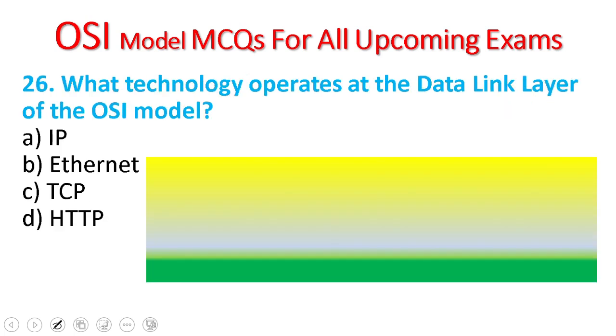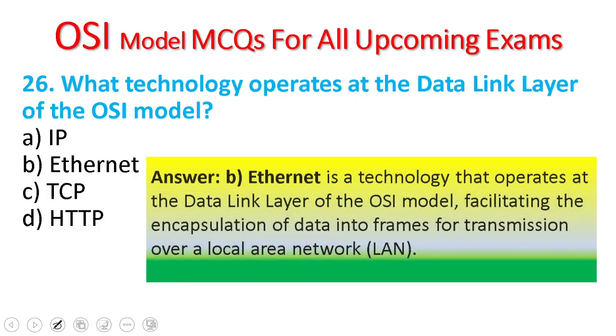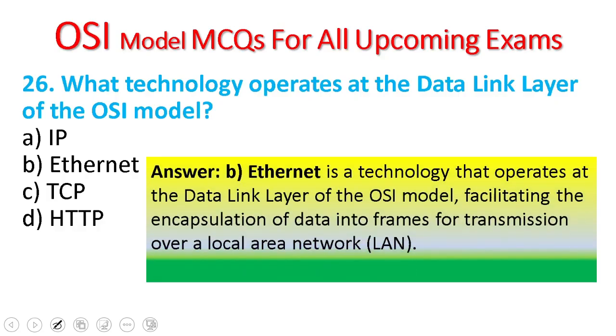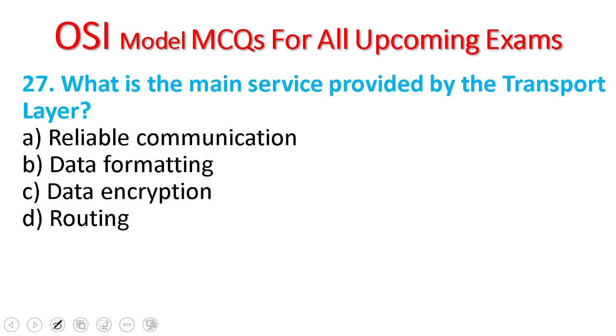26. What technology operates at the data link layer of the OSI model? IP, Ethernet, TCP, HTTP. Ethernet is a technology that operates at the data link layer of the OSI model, which facilitates the encapsulation of data into frames for transmission over local area networks.